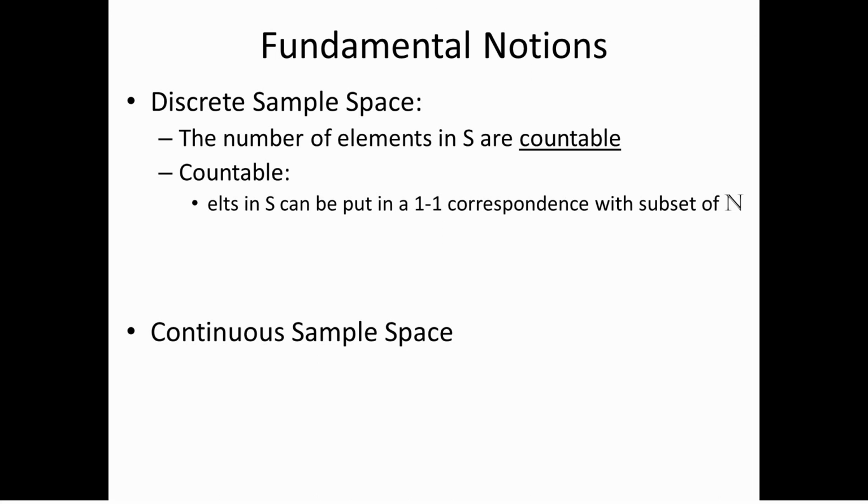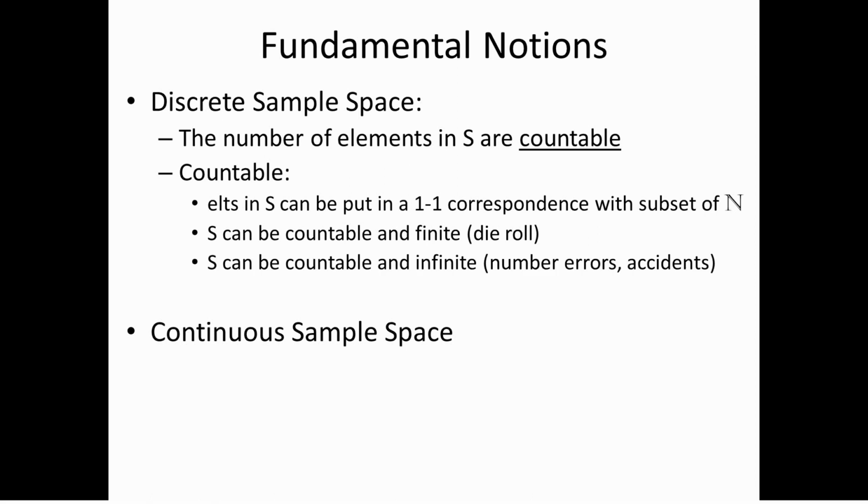It's worthwhile looking at that definition in a little more detail. Notice that sometimes you can have a set that is finite, and any finite set is countable. Think about, for example, if you roll one die, what is S? Well, the outcomes are 1, 2, 3, 4, 5, 6. Can I put that in a one-to-one correspondence with a subset of the natural numbers? Sure. Let the subset of the natural numbers be 1, 2, 3, 4, 5, 6, and there's a one-to-one correspondence, the identity map. But sometimes S can be countable and infinite.